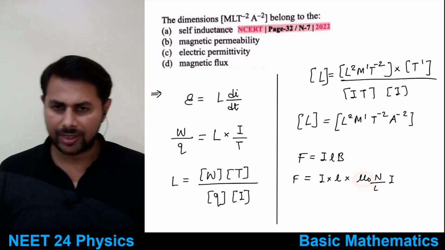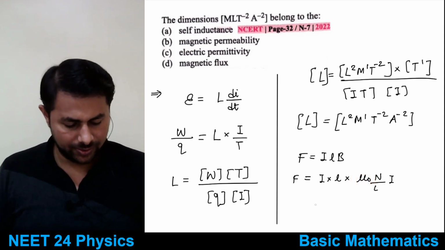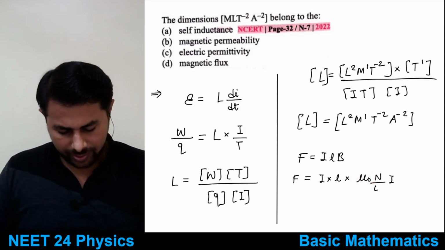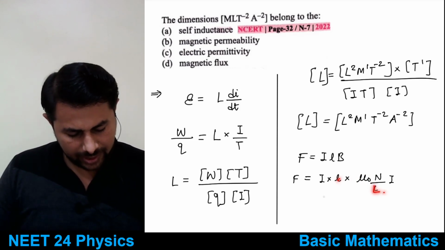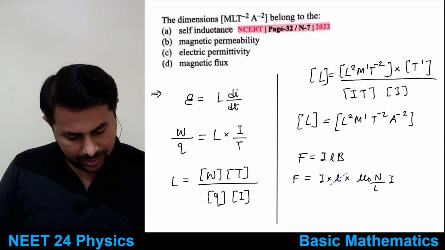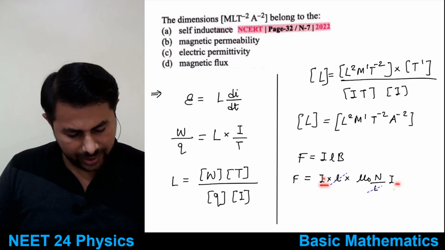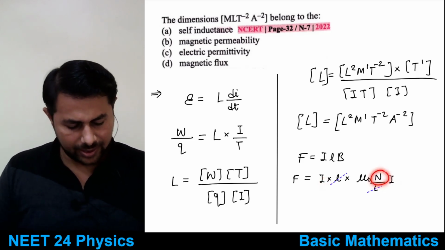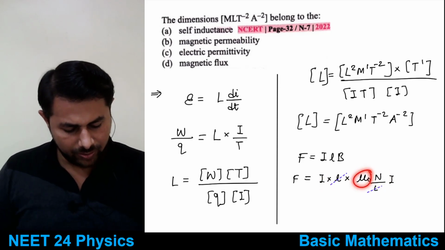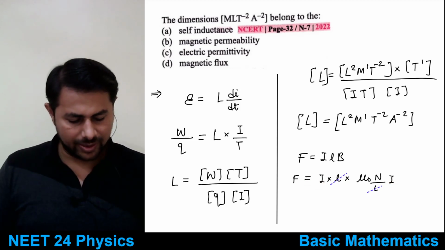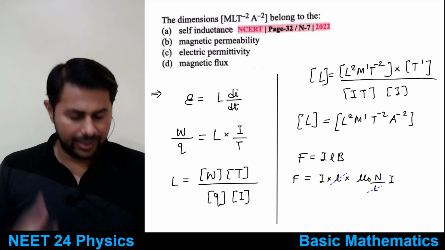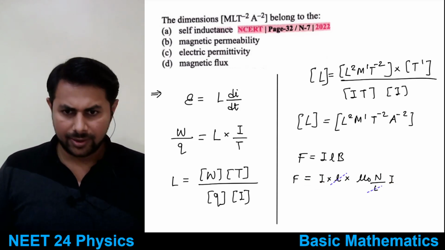Let's see whether this one matches. Here you have length and you have length, so this gets cancelled out, I guess. And then I means A square is there. Number of turns doesn't have any unit, so you have mu naught divided by I square, and on the other side it will become A raised to minus 2, right?